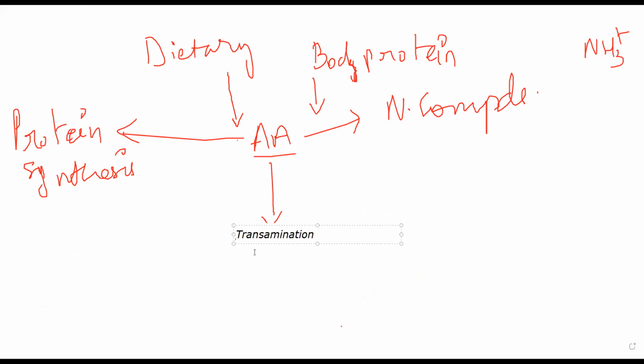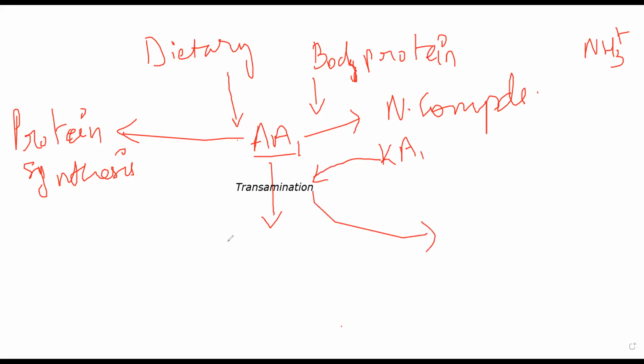Once it undergoes, or let me put it this way, it is undergoing transamination. And as it is undergoing transamination, what is happening here? I have ketoglutarate, I'll just write it as keto acid. It is combining with an amino acid. So AA1 and KA1. In the end, what you get here is KA2 and you get AA2. This AA2 is glutamate.